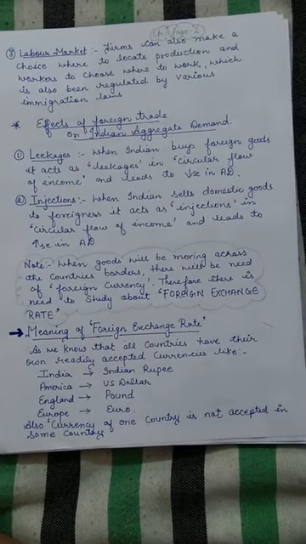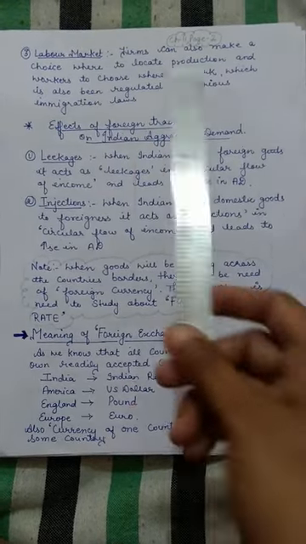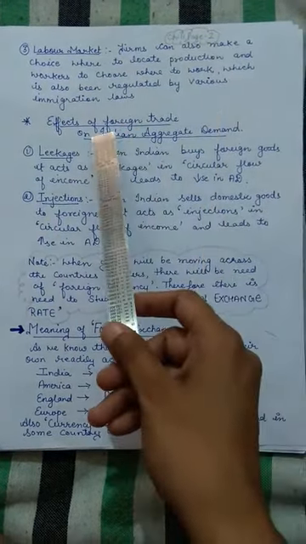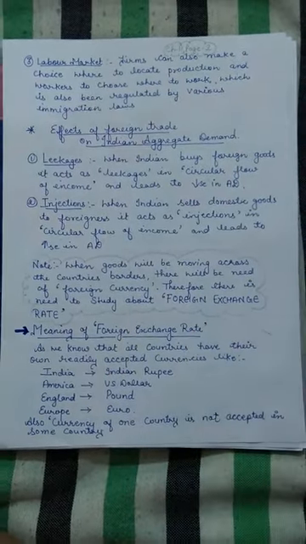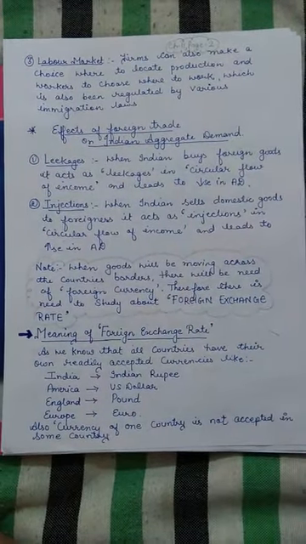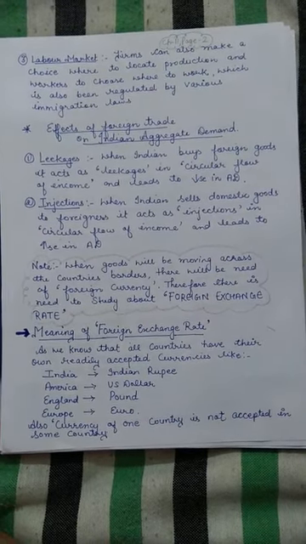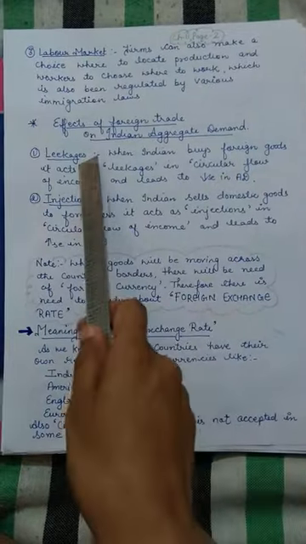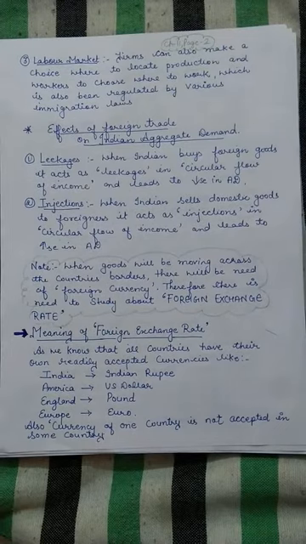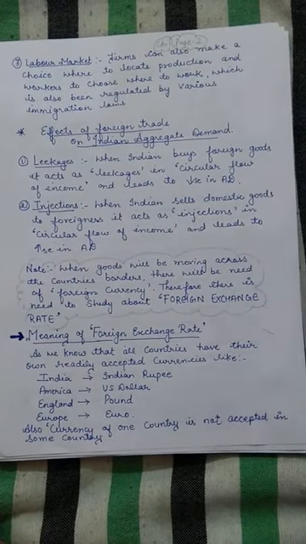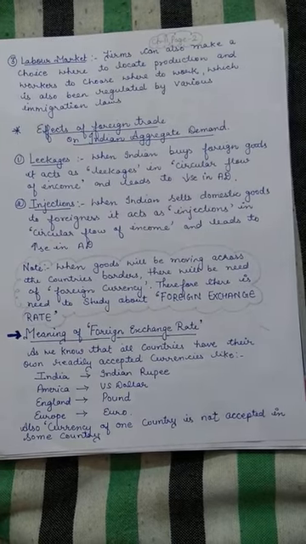Now let's have a look at the effects of foreign trade on Indian aggregate demand. Bacha, when we enter into the open economy, we have two new terms with us, that is leakages and injections. Suppose when a country, or like we take India, buys foreign goods, it acts as a leakage.